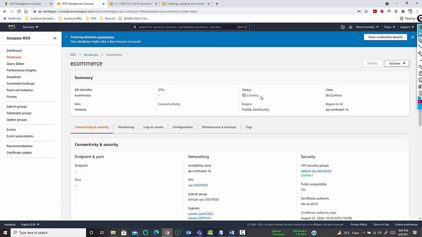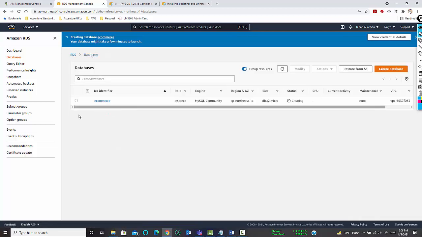Once the creation is complete, you can find the endpoint or the DNS FQDN details with the help of which you will be connecting to the database. That means you will find the details of your ODBC connectivity. So we have to wait till the database is getting provisioned.